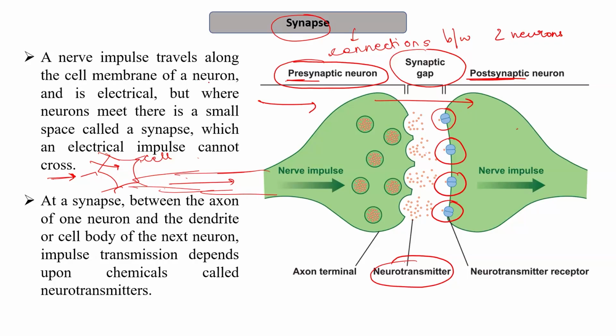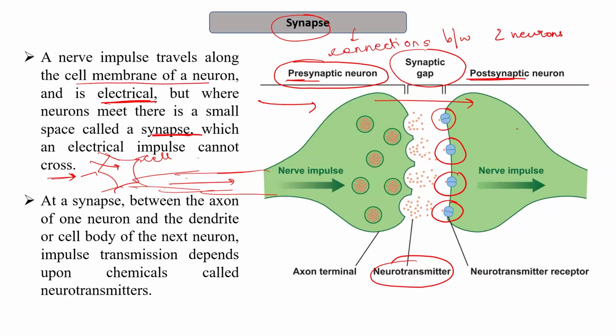A nerve impulse travels along the cell membrane of a neuron and is electrical in nature. But where neurons meet, there is a small space called a synapse through which an electrical impulse cannot pass. Therefore, it is electrochemical. That is why we say that the impulses are electrochemical in nature.